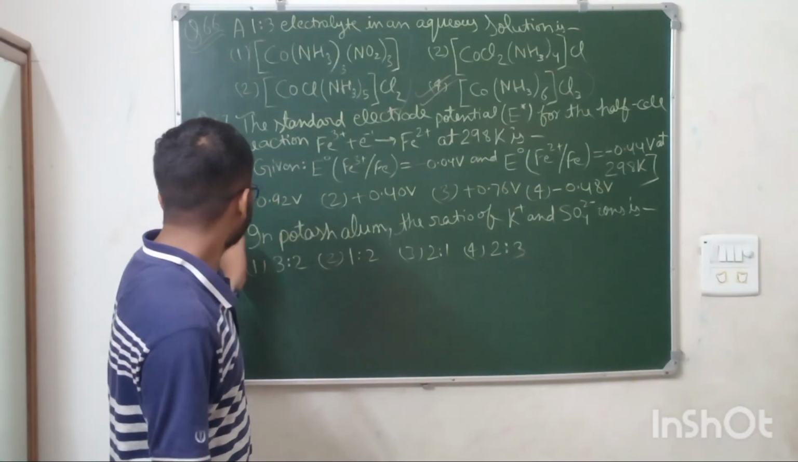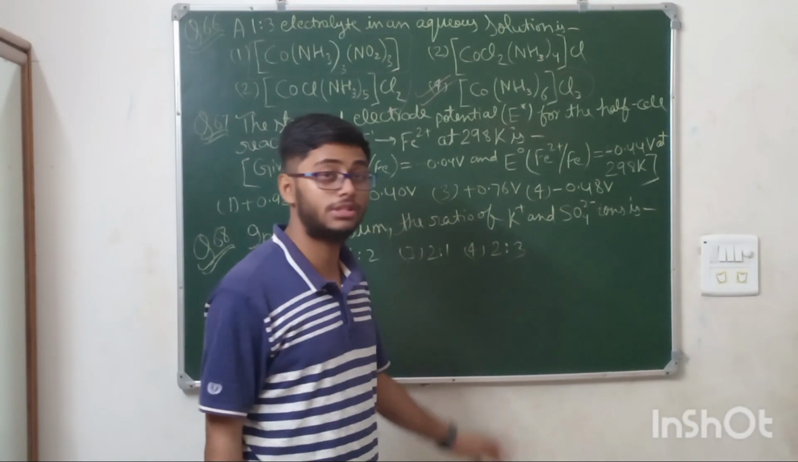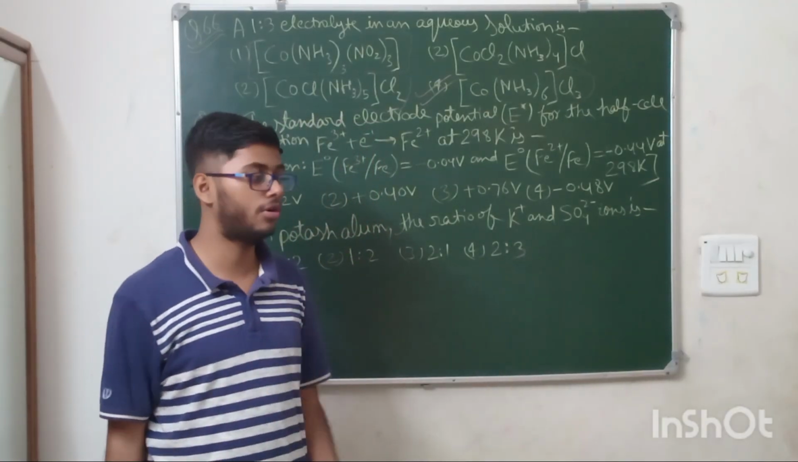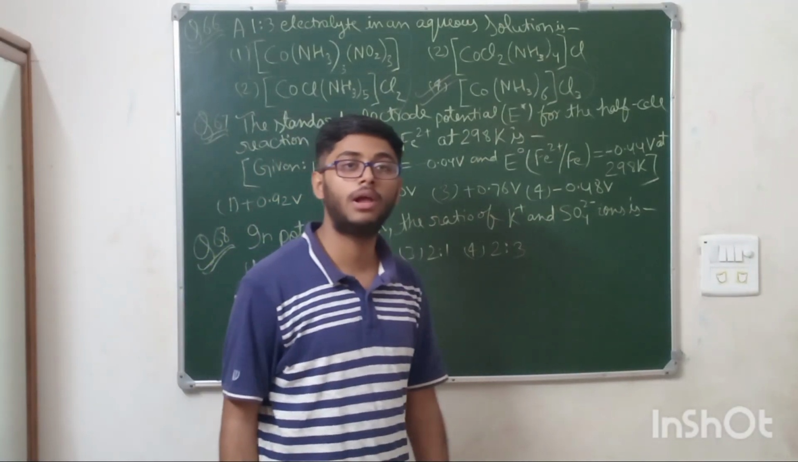Next, first of all, let us solve question 68. In potash alum, the ratio of K plus and SO4 2 minus. Now this is a very easy question, but it is based upon your memory. Okay, we need to remember the formula of potassium sulphate. What is the potassium sulphate formula? It is K2SO4.